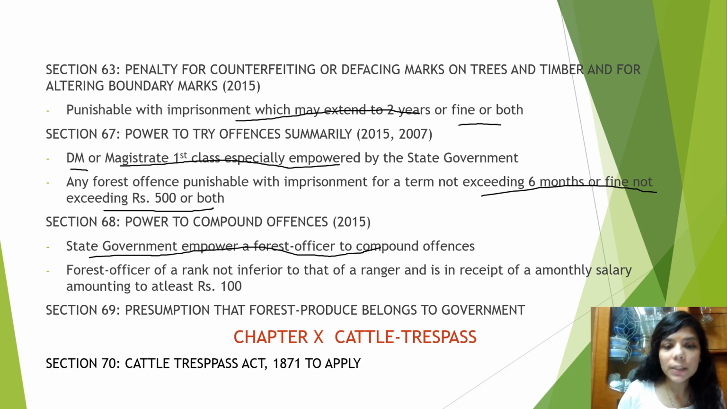Section 69, presumption that forest produce belongs to the government. So only one presumption has been made under this section, that forest produce belongs to the government. Chapter 10, cattle trespass. Basically it provides that the provisions of the cattle trespass act shall apply on the reserved forest, protected areas and the village forests.